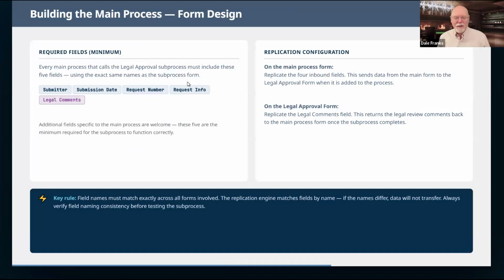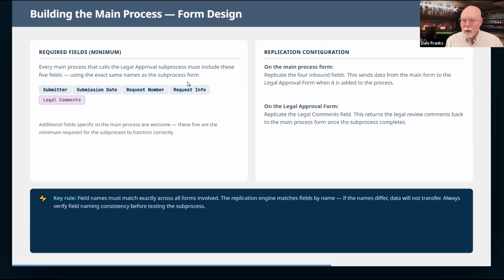And let's talk about this. So I know I need the 4 fields that I have to send to the sub process. But remember, I need a 5th field that will store the already set replication field of legal comments back to my main form. So in order for all this to work correctly, I have to have these 5 fields on my main form. I have to be very careful here.